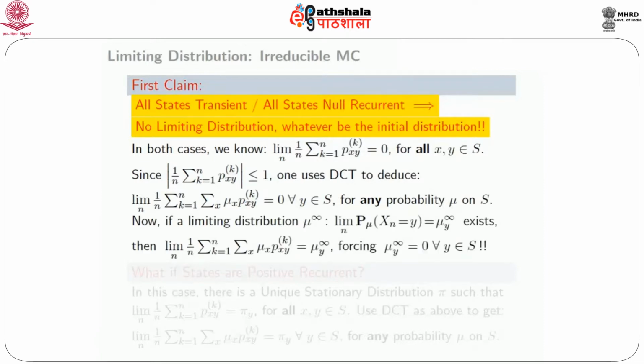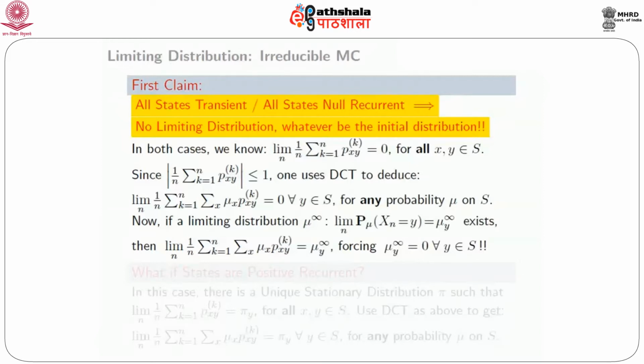Now we want to show why it is that no limiting distribution can exist. If there is a limiting distribution mu infinity, that means the limit as n goes to infinity of P_mu(X_n = y), we are calling it mu_infinity(y), if such a thing exists. Since this sequence P_mu(X_n = y) converges to mu_infinity(y), the average of this sequence also will converge to the same limit. That's a standard fact in calculus.